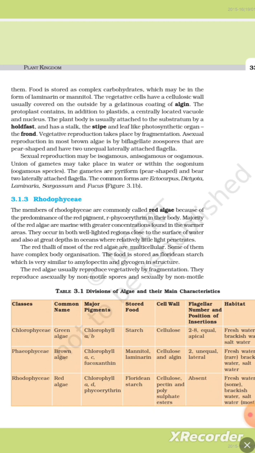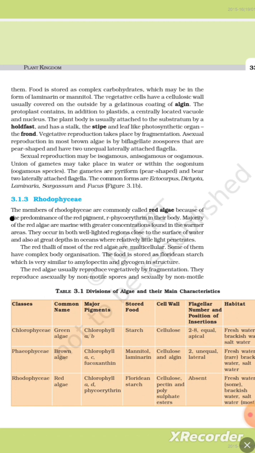Union of gametes may take place in water or within the oogonium in the oogamous species. The gametes are pyriform, pear-shaped, and bear two laterally attached flagella. The common forms are Ectocarpus, Dictyota, Laminaria, Sargassum, and Fucus. Figure 3.1b.